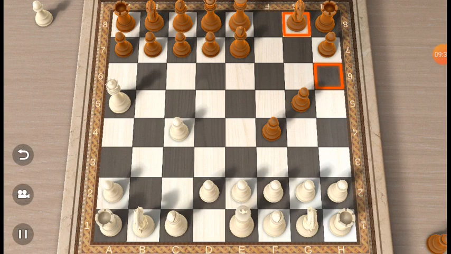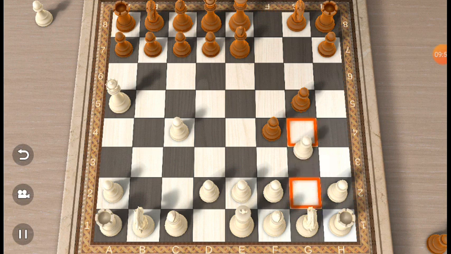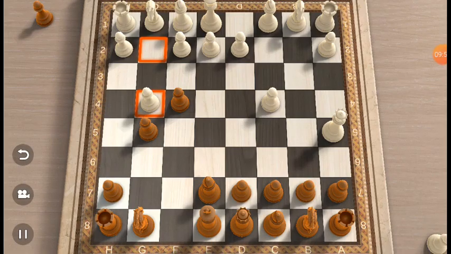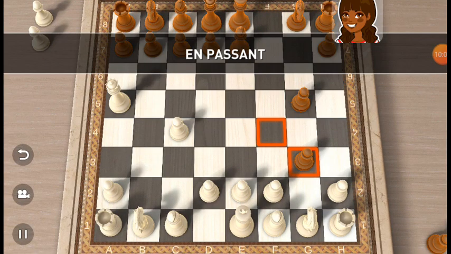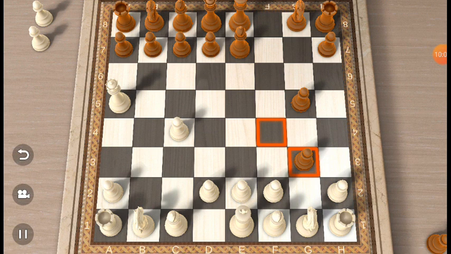Okay, now let's assume this guy moves 2 steps. That is en passant. In this case, he can't move 2 steps. Let's assume he comes here. All right, now this guy is going to take this. That's an en passant. All right. Now let's assume this guy moves one step.